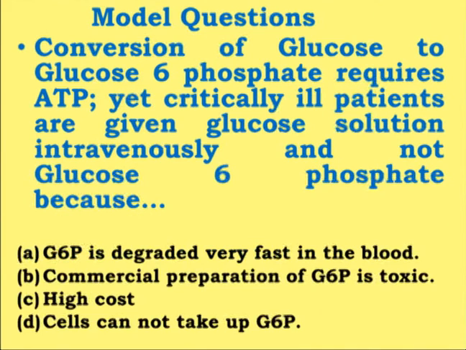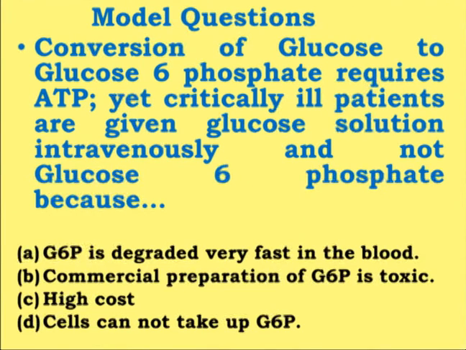Let us analyze one more model question. Conversion of glucose to glucose 6-phosphate requires ATP. Yet critically ill patients are given glucose solution intravenously and not glucose 6-phosphate. Why? Different options are given. Glucose 6-phosphate is degraded very fast in the blood. Commercial preparation of glucose 6-phosphate is toxic because of the high cost, and cells cannot take up the glucose 6-phosphate.